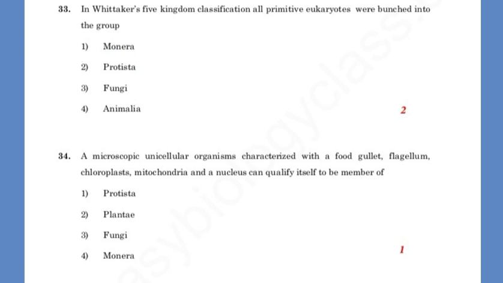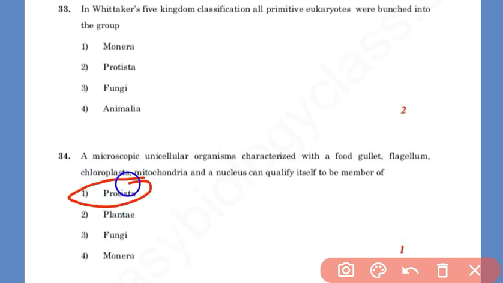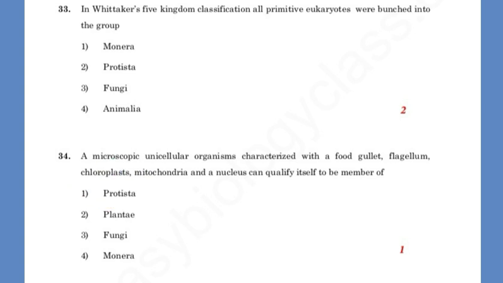Then the next question: a microscopic unicellular organism characterized with food gullet, flagellum, chloroplast, mitochondria, and a nucleus. Can it qualify itself as a member of which kingdom? So these are all characteristics of a microscopic unicellular organism with a nucleus, mitochondria, and chloroplast. This is a characteristic of an organism from kingdom Protista. So the first option is the answer of question number two. Then moving to the next question.